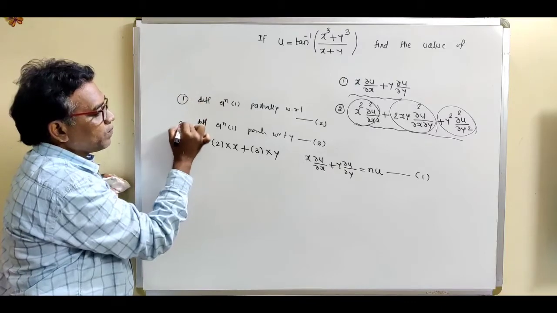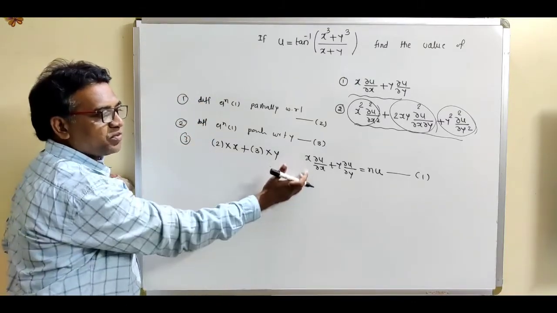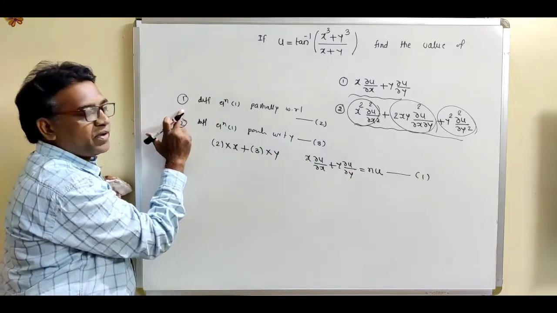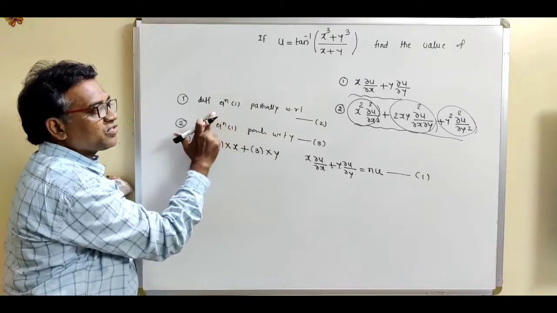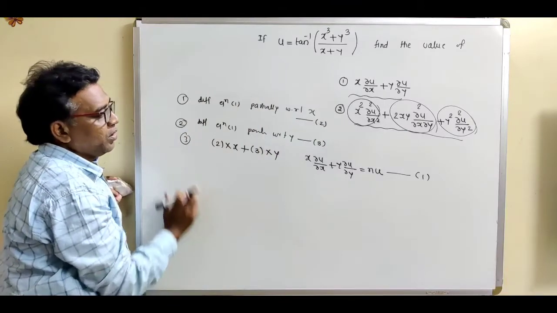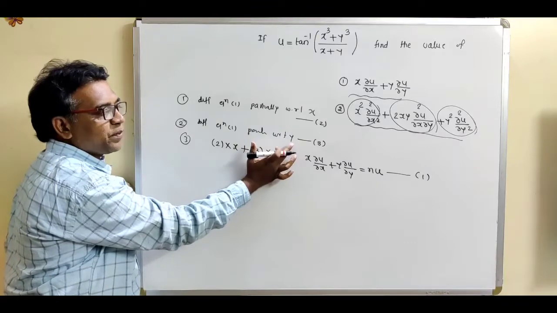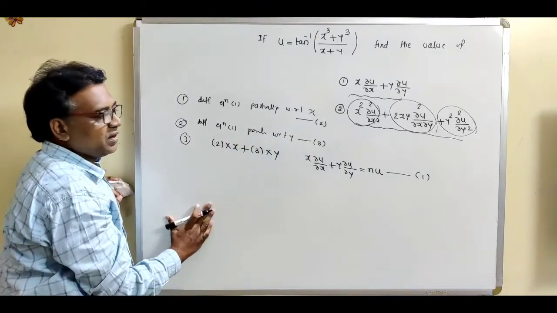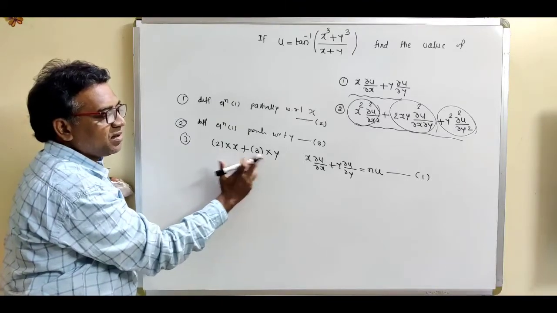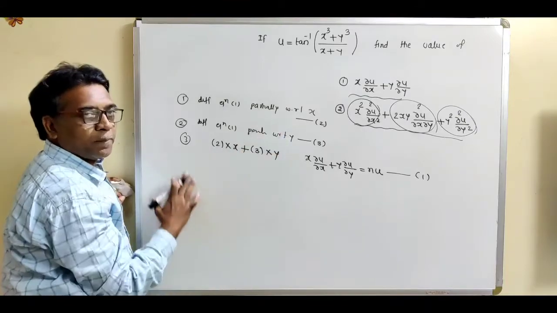So see how to get this bracket square type term. There are 3 steps, if we have the statement of Euler's theorem. Step number 1: differentiate equation 1 partially with respect to x, that is equation number 2. Second step: differentiate equation 1 partially with respect to y, that is equation number 3. Third step: multiply the second equation by x, the third equation by y, and take their addition. We can easily get that total term.